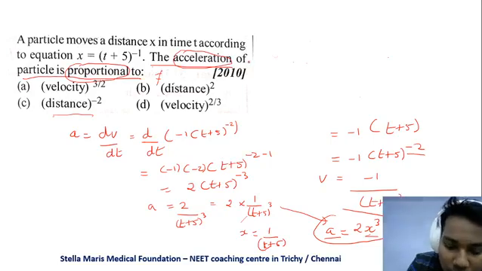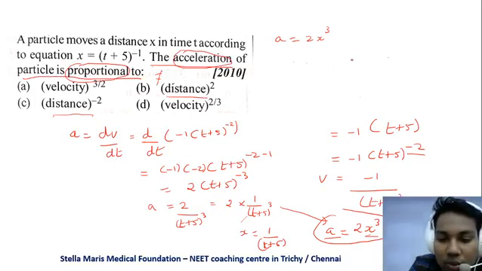Okay, so we have found out a is equal to 2x cube. Now we have two answers here, distance the whole squared and distance the whole power minus 2. If distance the whole squared, does it equal x? No, it won't be equal to x, because (t plus 5) the whole power minus 1 into 2 will become (t plus 5) the whole square, right?